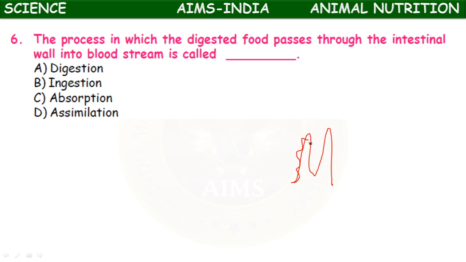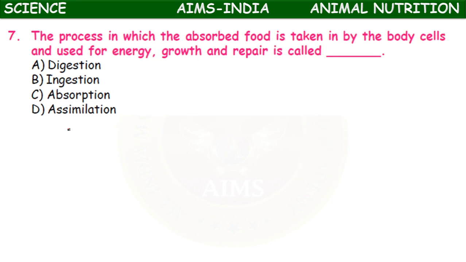So this is called absorption. The process in which the digested food passes through the intestinal wall into the bloodstream is called absorption.